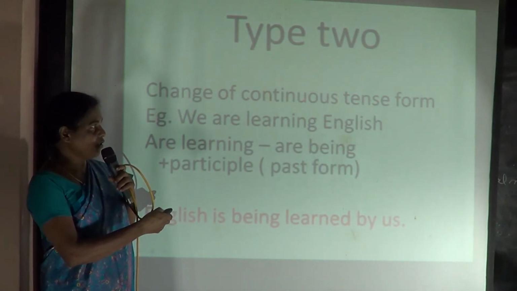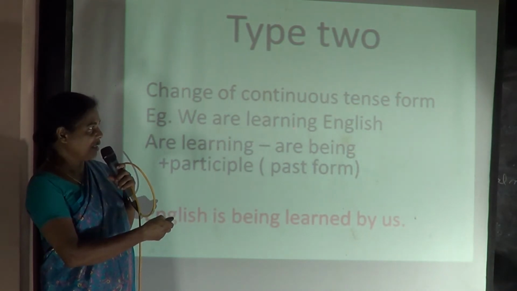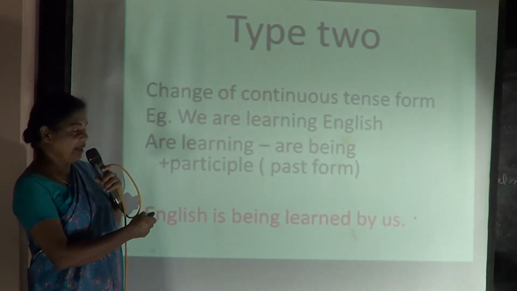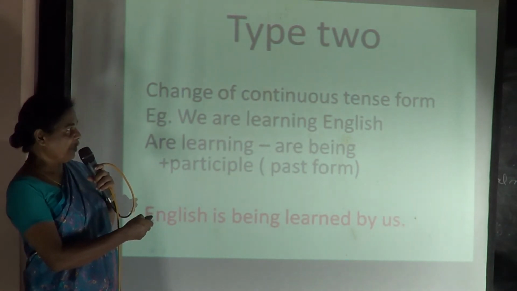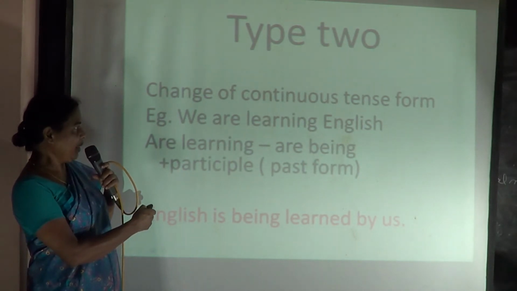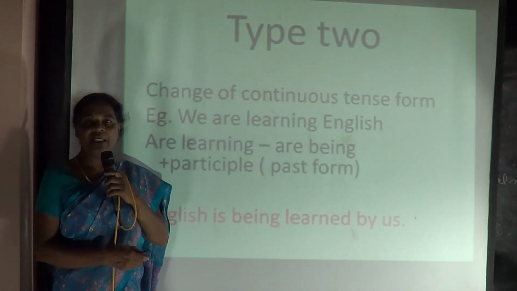Continuous form is also called as progressive form and it is also called as ing form. So you will have the examples or exercises in the form of an ing. The question will be, example here, we are learning English.